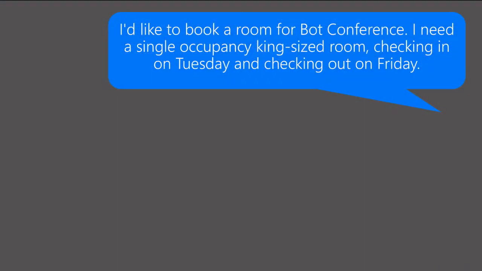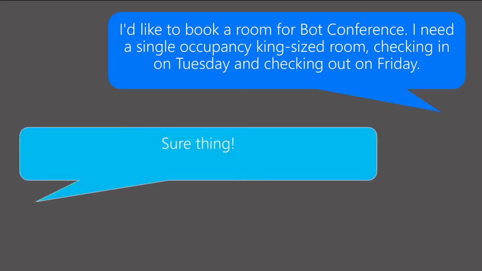Imagine, if you will, that I was going to create a bot for Build or some other conference. And one of the things that somebody might want to be able to do through the bot is register for a hotel room. Needless to say, there's a few pieces of information that need to be provided. So in theory, I could set up a bot where a user could type in something like this. I'd like to book a room for bot conference. I need a single occupancy, king-size room, checking in on Tuesday and checking out on Friday. And of course, my bot responds back with, sure thing.